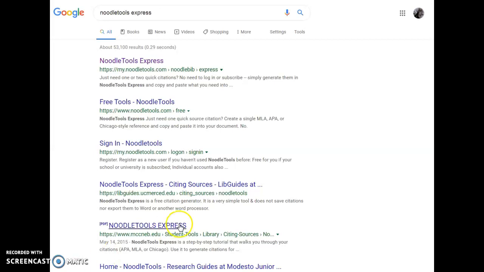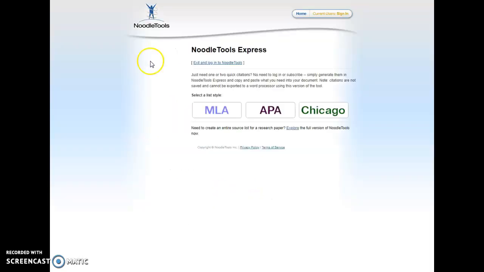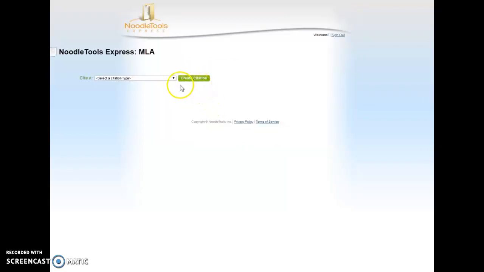A brief tutorial about NoodleTools. Notice my search term, NoodleTools Express. Be sure to put the Express on there, otherwise you'll end up in the wrong place. This is what you want right here. You can use this for APA requirements, but we of course want MLA.